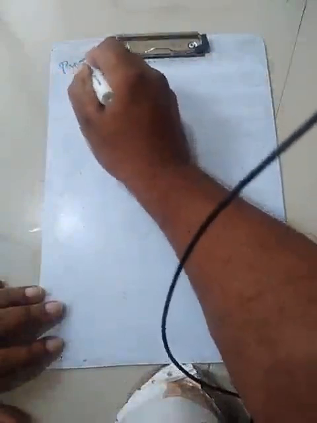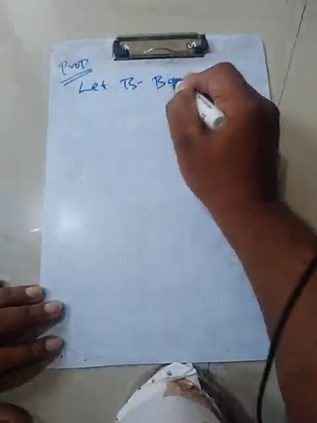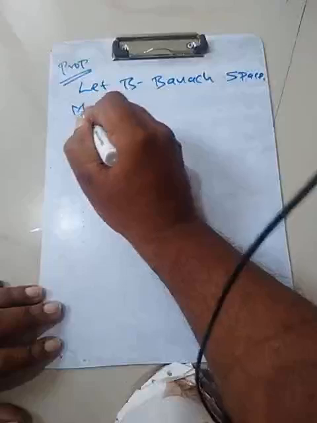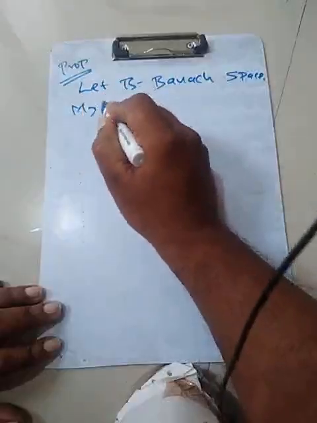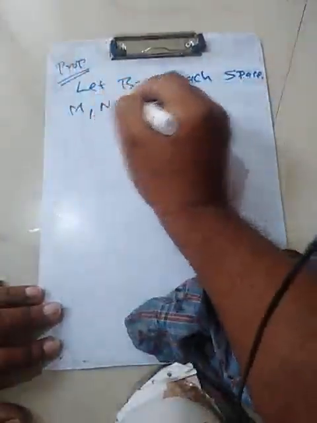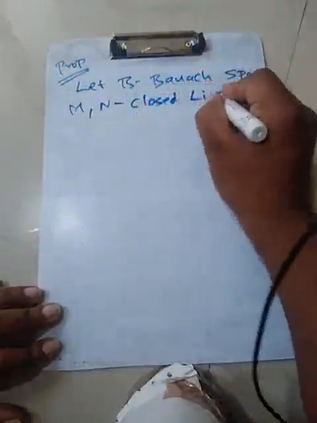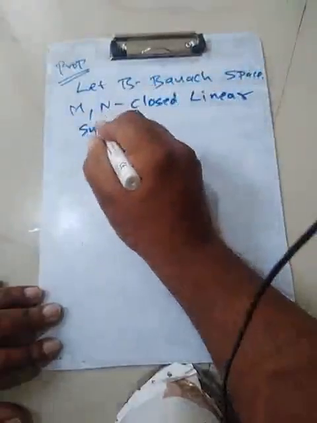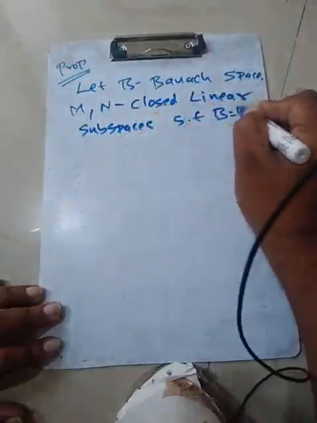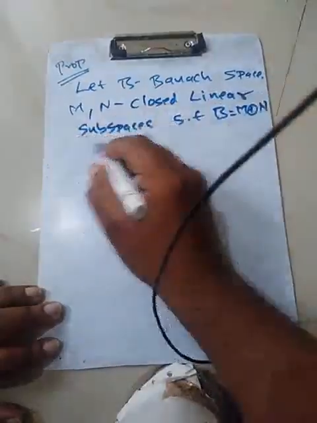Proposition. Let B be a Banach space, and M and N closed linear subspaces such that B is M direct sum N. What does this mean?